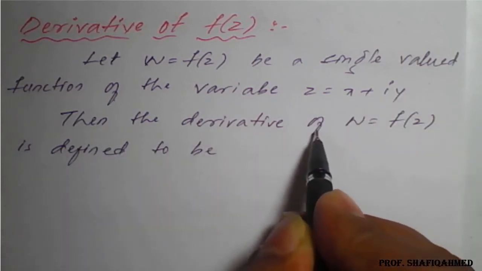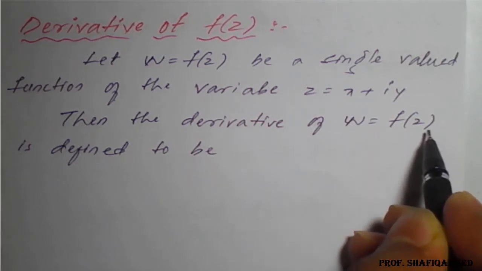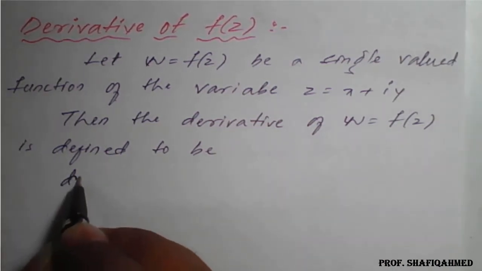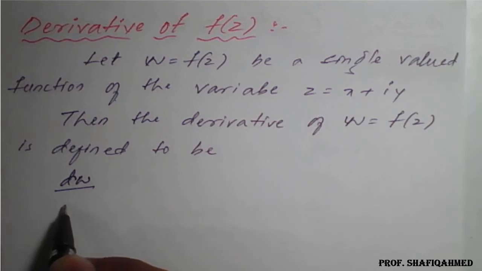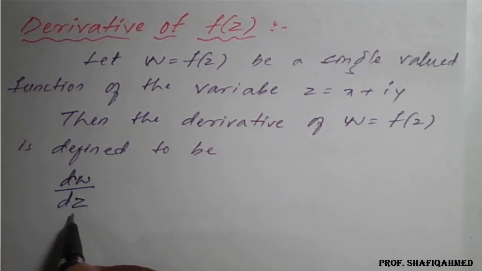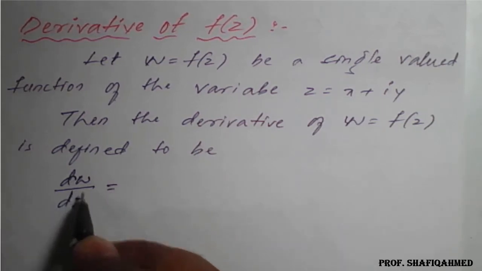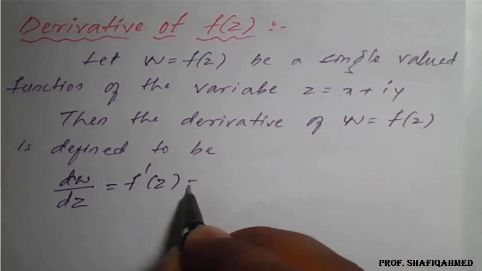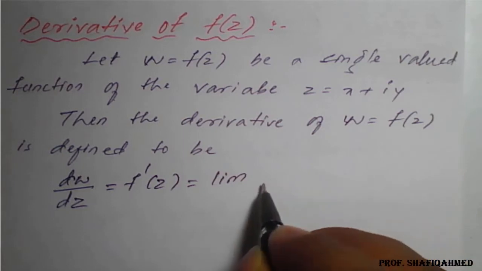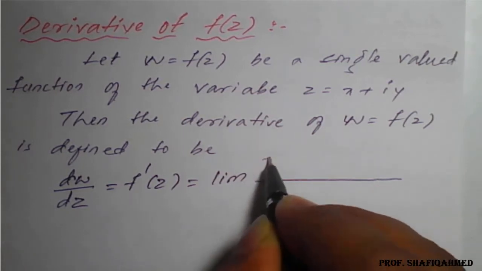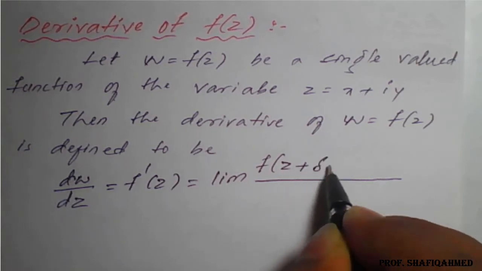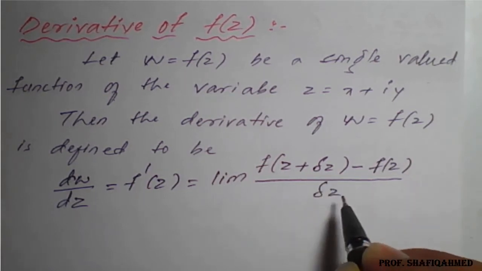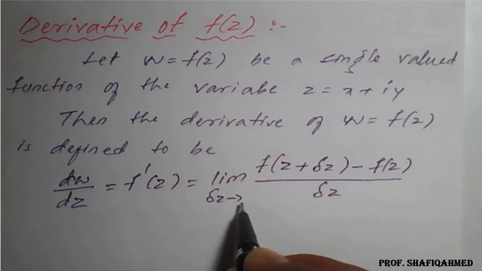Then the derivative of w is equal to f of z is defined to be dw upon dz, that is, w with respect to z, which is also denoted as f dash of z, and is nothing but the limit of f of z plus delta z minus f of z divided by delta z, where delta z tends to 0.